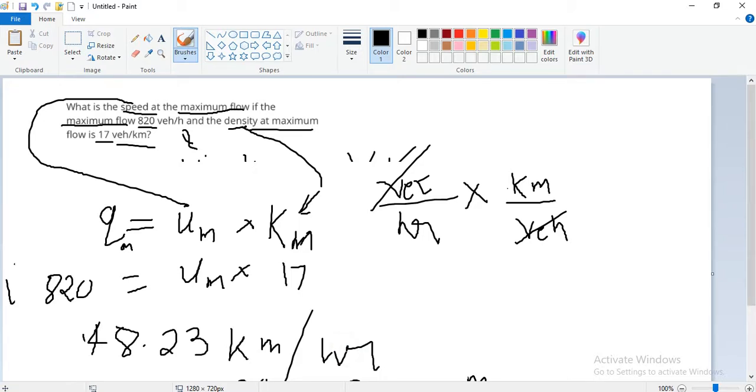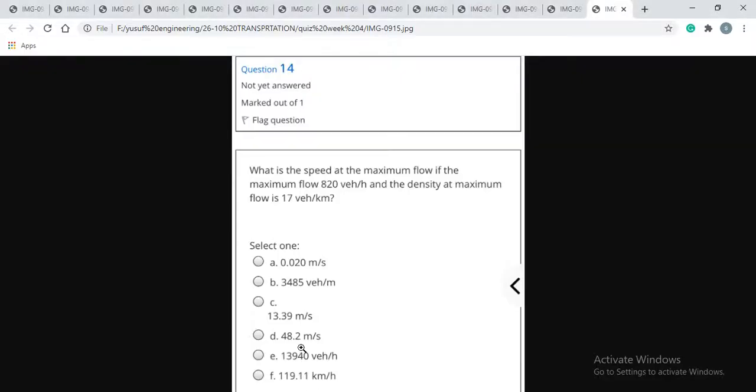So Um is 48.23, and this is in kilometer per hour, not in meter per second.